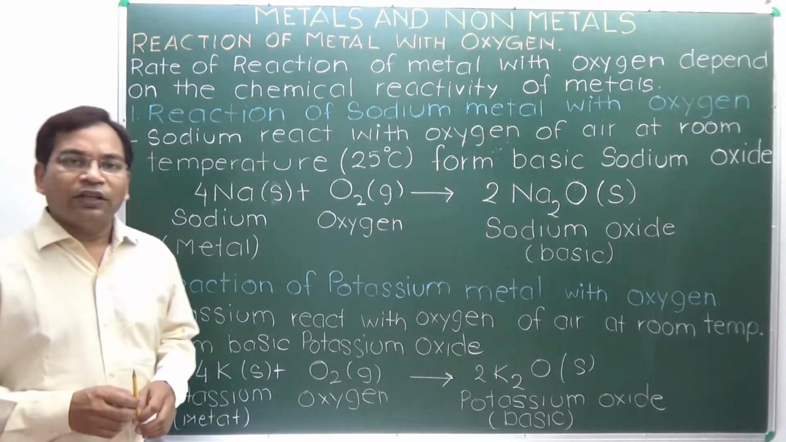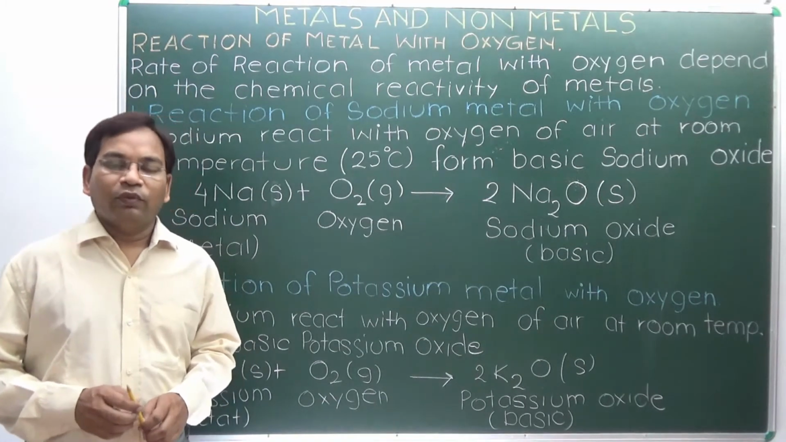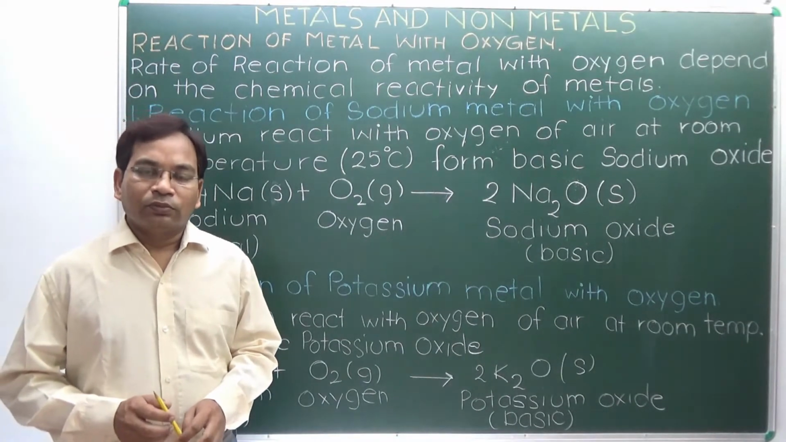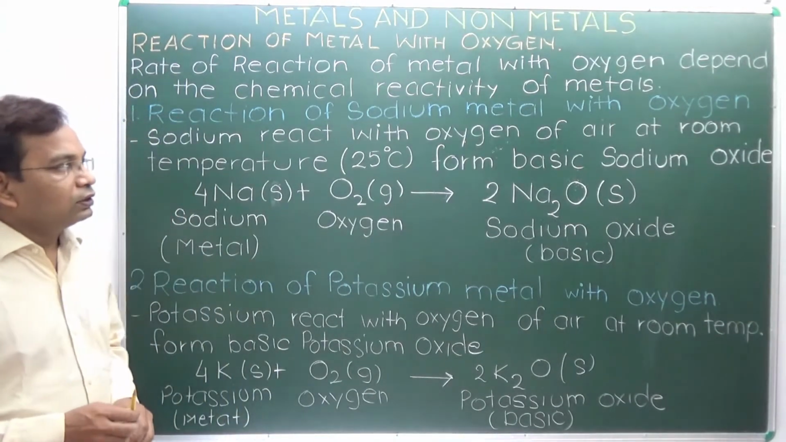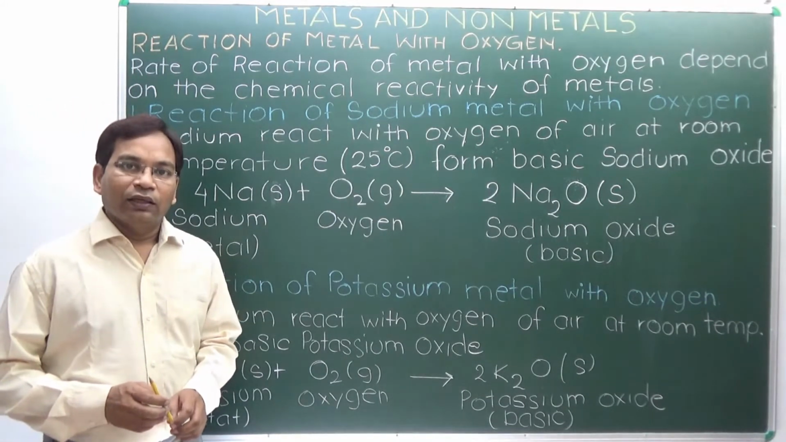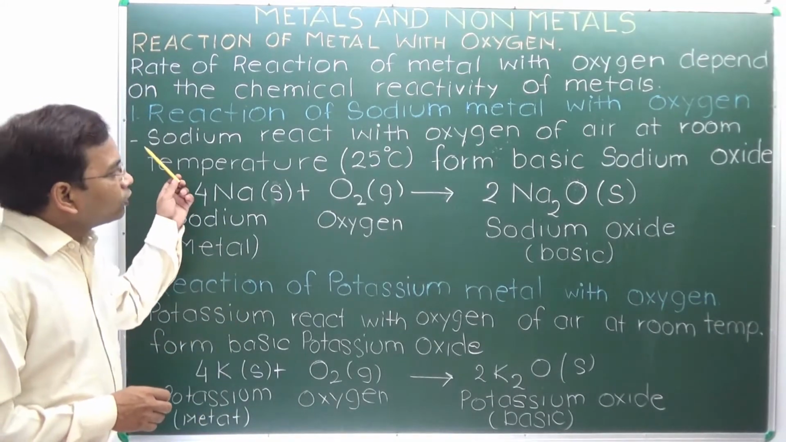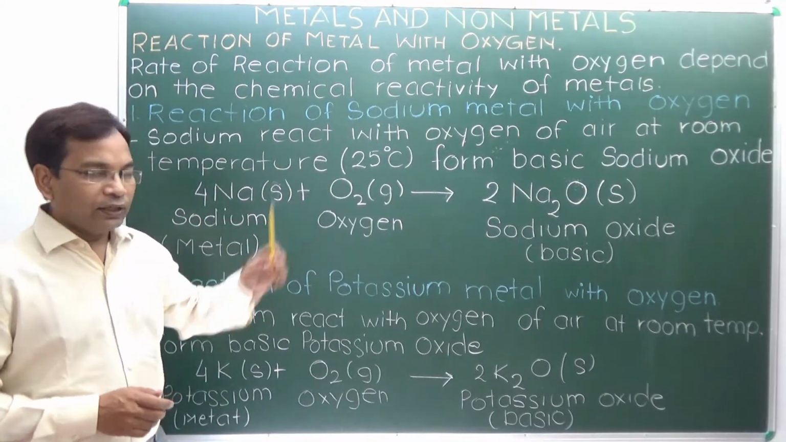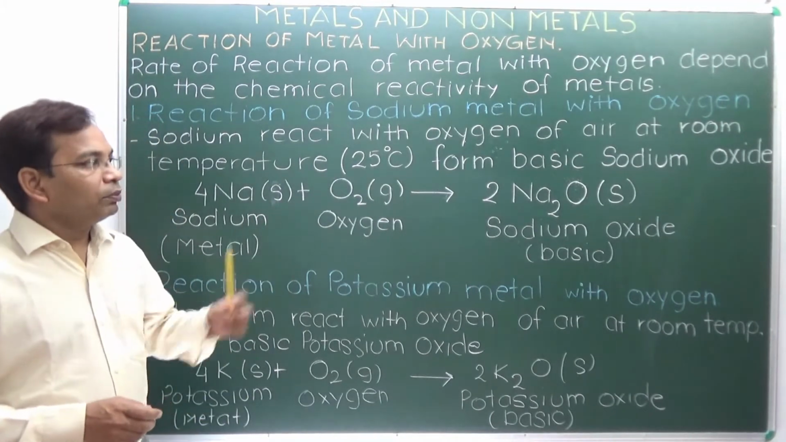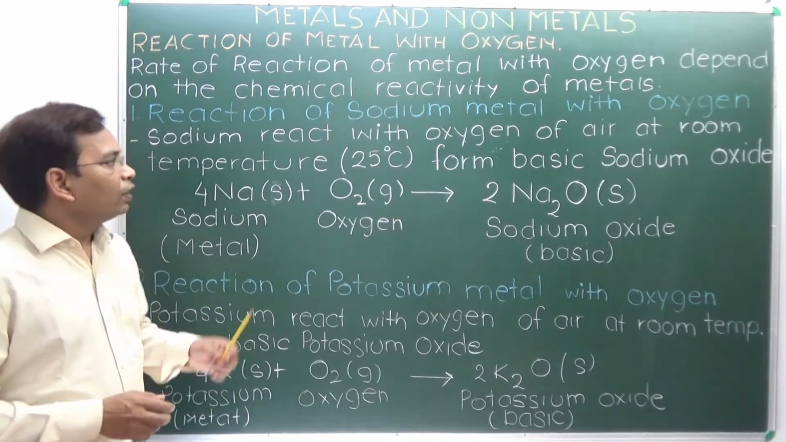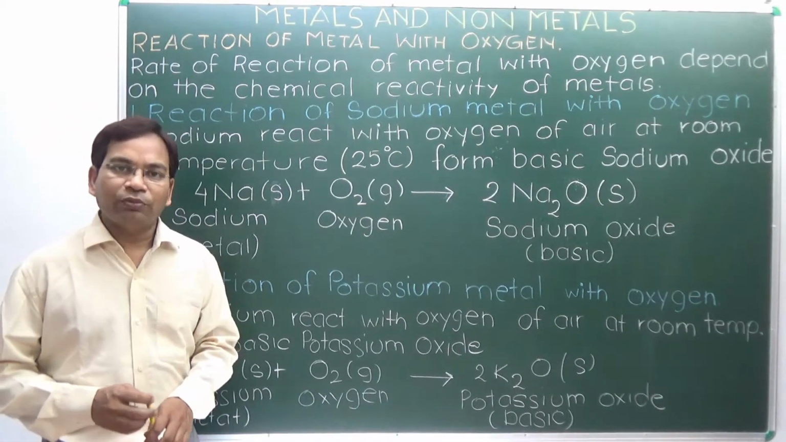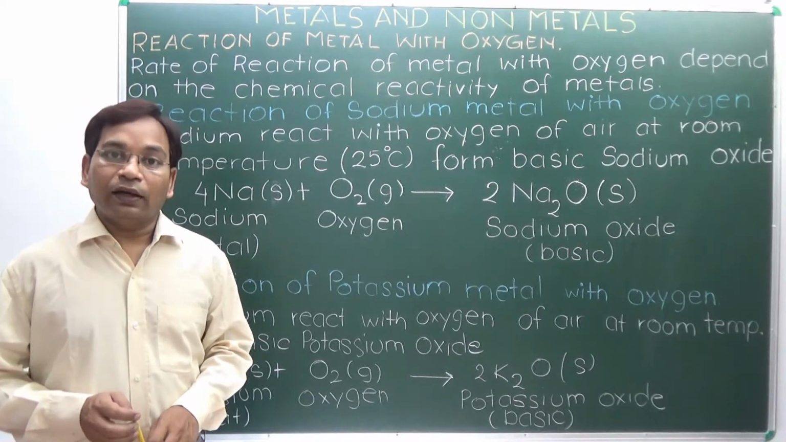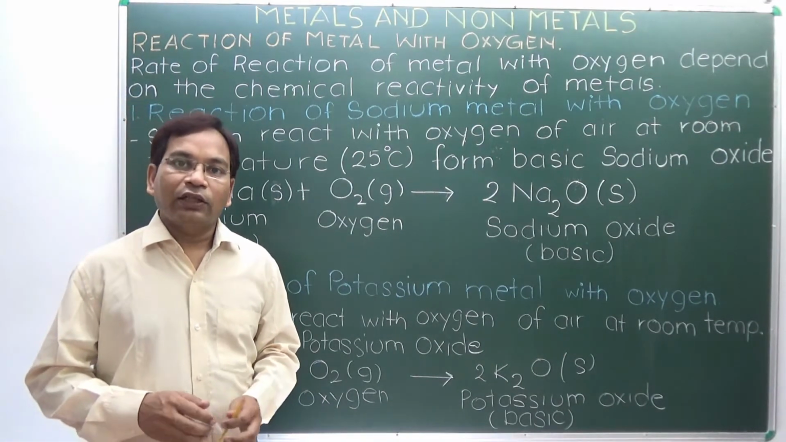Here the first reaction is the reaction of metal sodium with oxygen. Sodium is most reactive; it reacts with oxygen to form a basic oxide, sodium oxide. Here sodium reacts with oxygen of air at room temperature, around 25 degrees centigrade, to form basic sodium oxide. Room temperature means that we do not have to heat it to start a reaction. So it reacts automatically.